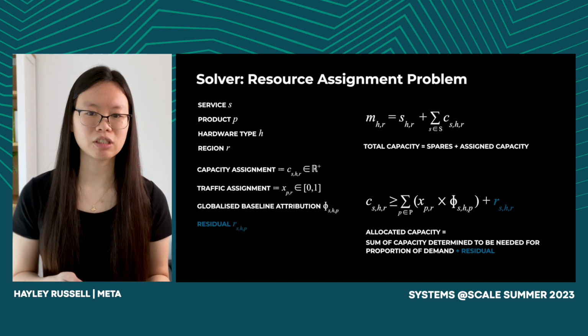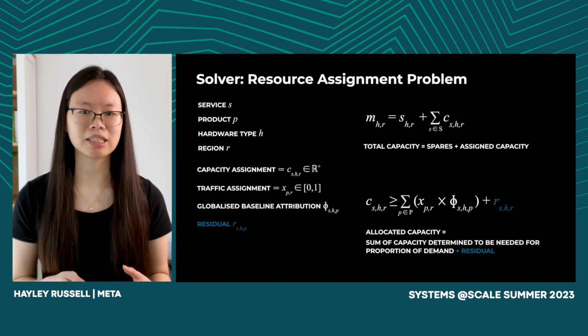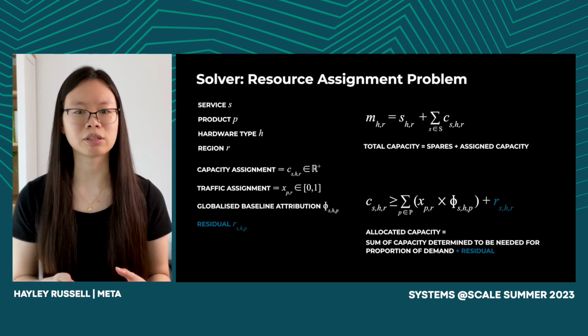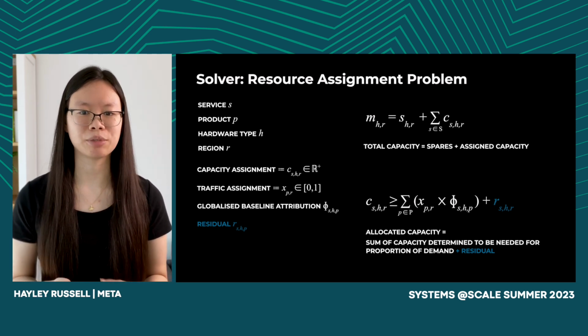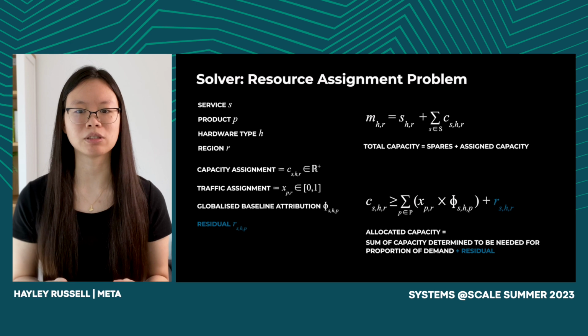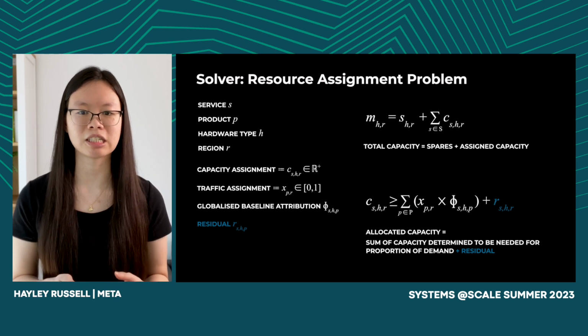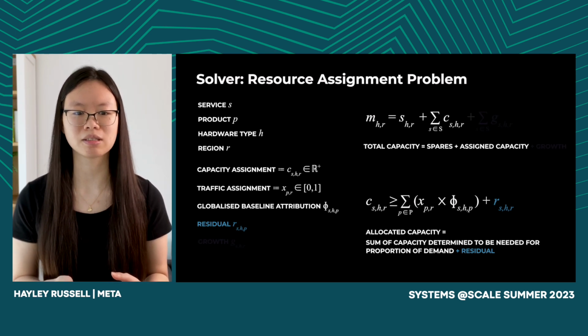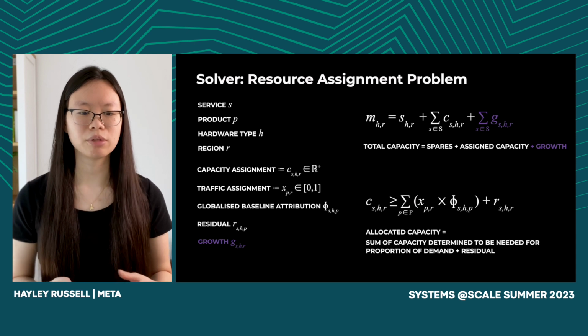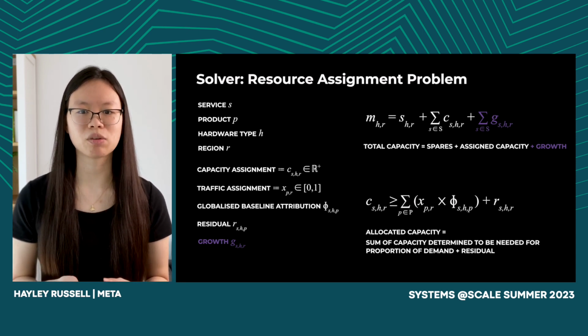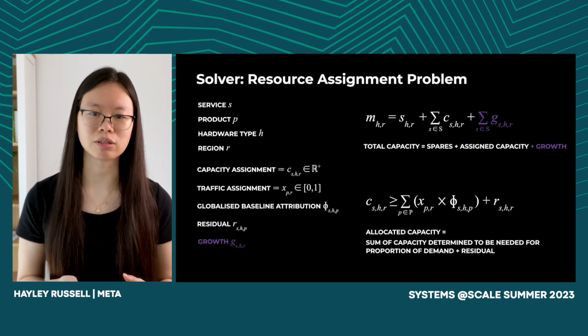So note that using the product attribution ratio, we're making the assumption that services are balanced according to existing demand. Since this is not necessarily true in practice, we add an additional residual variable to account for this and for any nonlinearities not captured in the model. We also use this model to plan for a service's growth. This saves us from manual planning and ensures that sufficient capacity is available in regions where growth is needed.